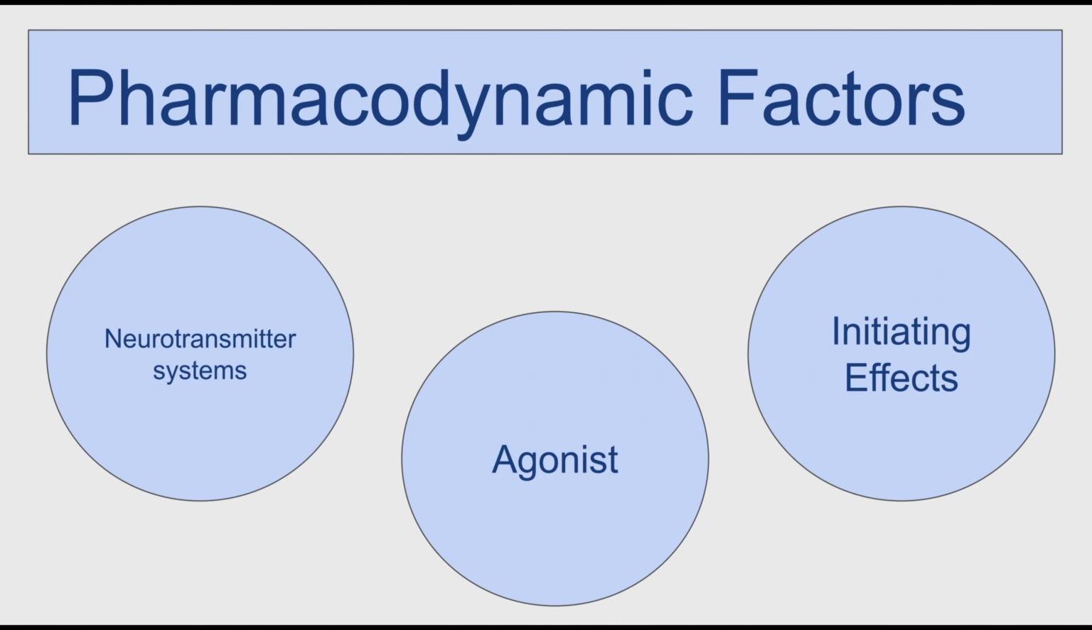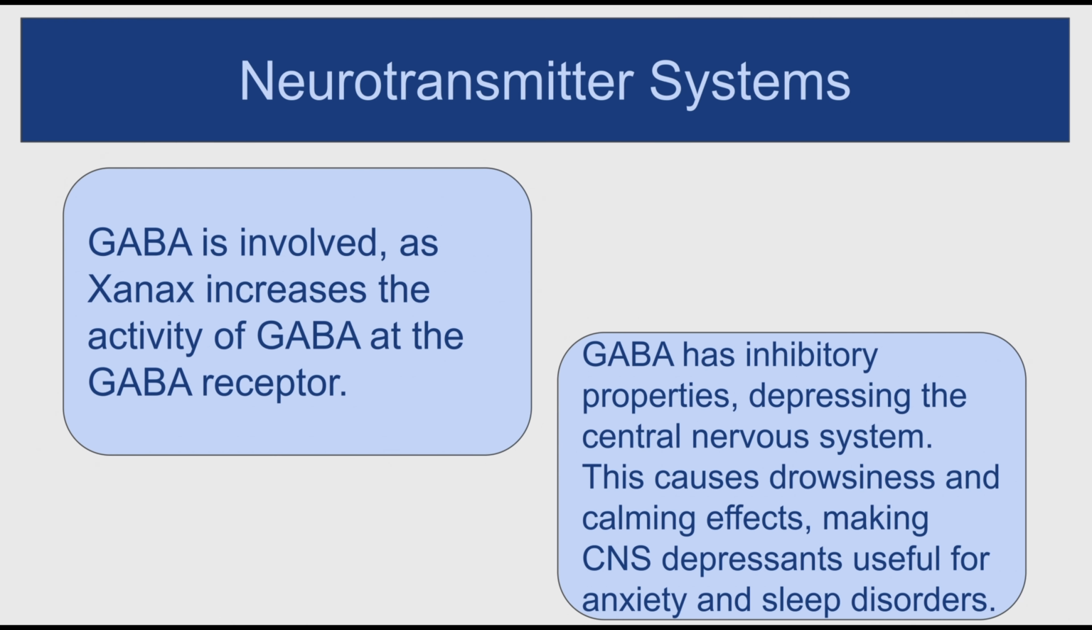The pharmacodynamic factors section will focus on how Xanax affects the brain and nervous system. This includes neurotransmitter systems, how Xanax is an agonist, and the effects these things can cause. The neurotransmitter system involved is GABA, which depresses the central nervous system through its inhibitory properties. It is what naturally causes the feeling of tiredness and the calming effect. This makes central nervous system depressants useful for anxiety and sleep disorders, which is what Xanax is used for.